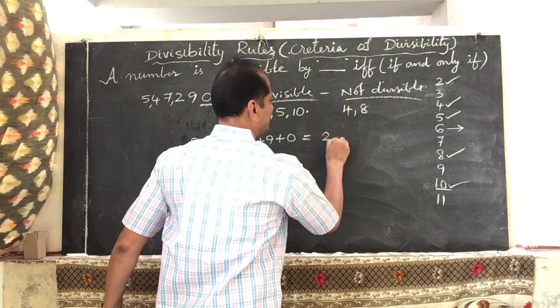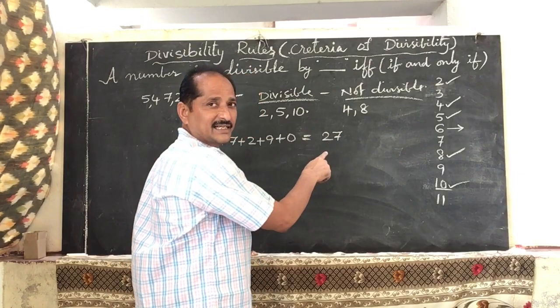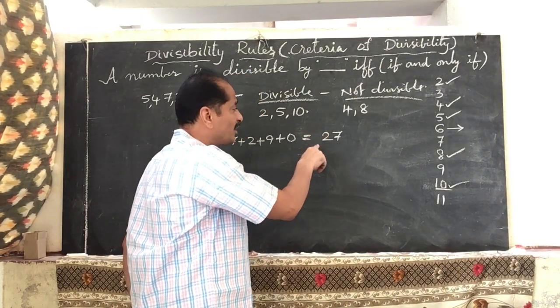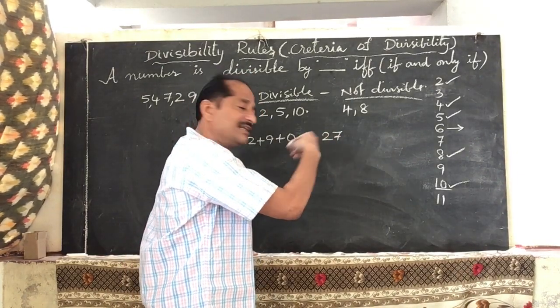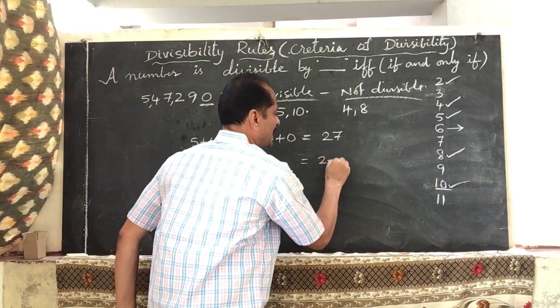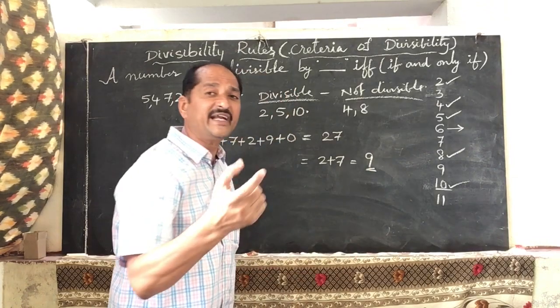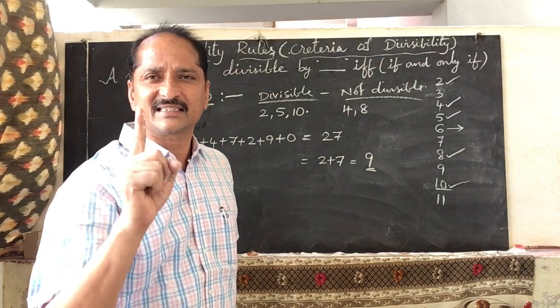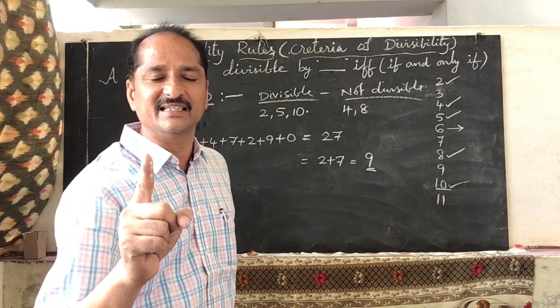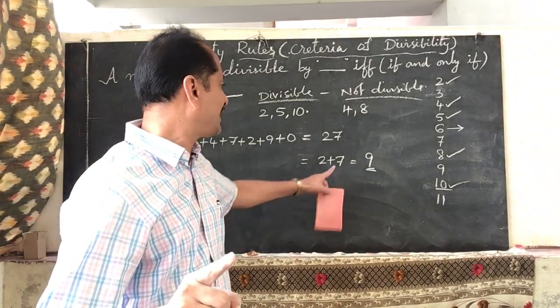In 27, how many digits do we have again? 2 digits are there. If the sum you got again has 2 digits, add those 2 digits. That means 2 plus 7, that is equal to 9. So you should bring the sum into a single digit. Here the sum is 9.